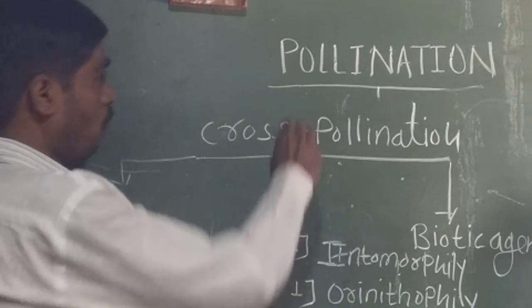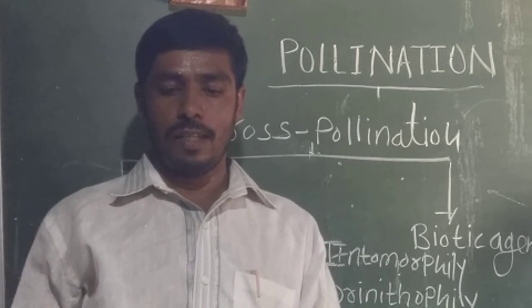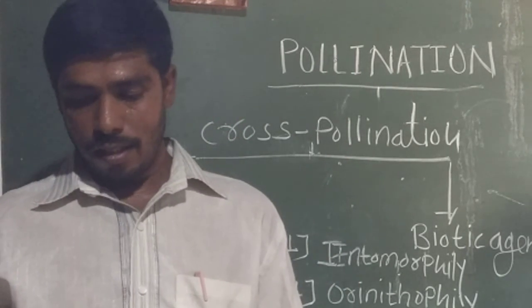So pollination is of two types: one is self pollination and the other is cross pollination. Remaining we shall continue in the next part.